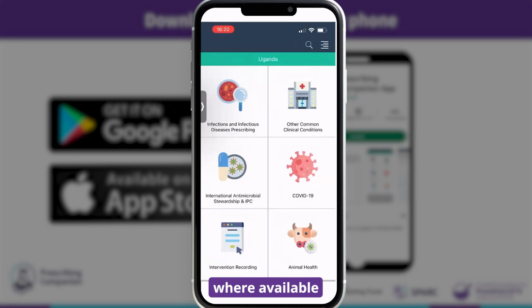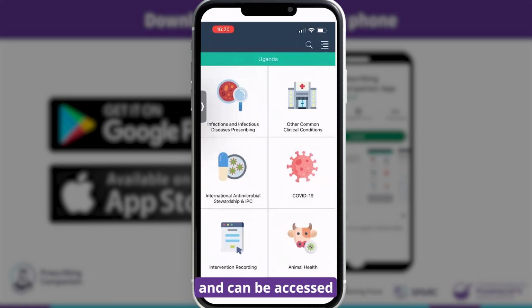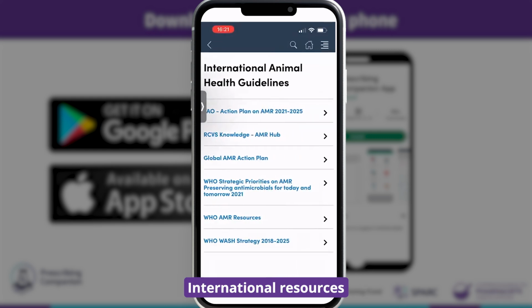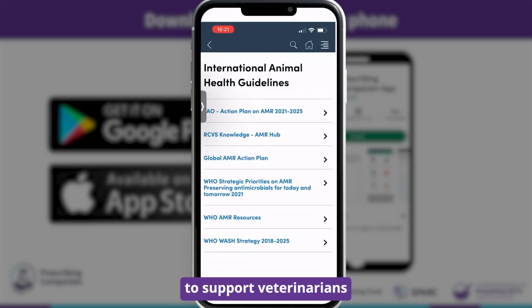Similarly, where available, national animal health prescribing resources have been added and can be accessed under the Animal Health node. International resources available for animal health include the FAO Action Plan on Antimicrobial Resistance 21 to 25 and AMR Hub to support veterinarians. This is one of the first of its kind.